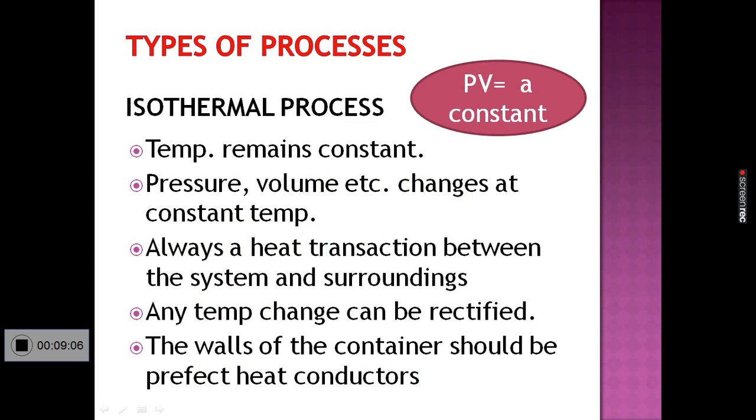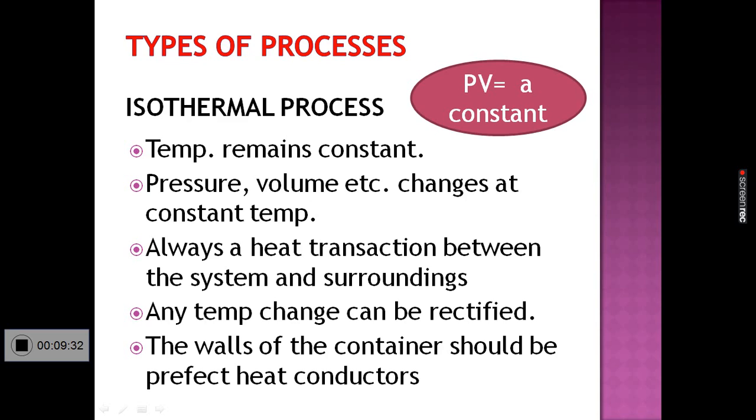Depending on the parameter whose value remains constant in a thermodynamic process, thermodynamic processes are classified into four: isothermal process, isobaric process, isochoric process, and adiabatic process. Here is an isothermal process. First one is isothermal process.